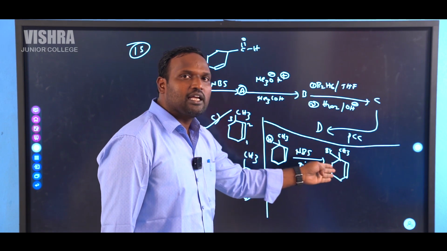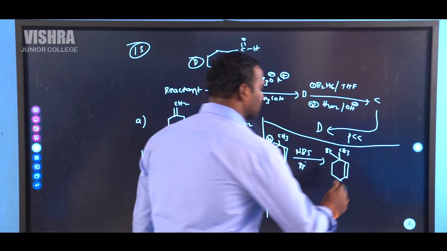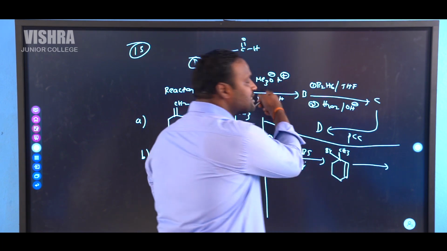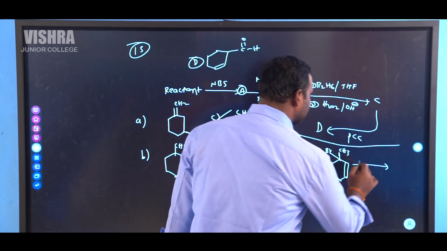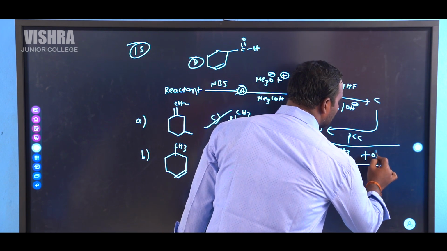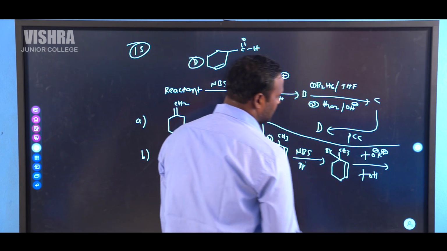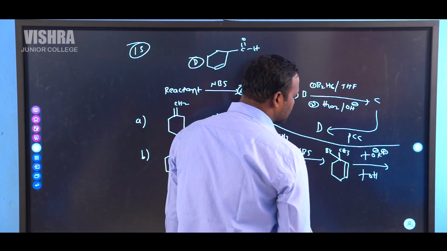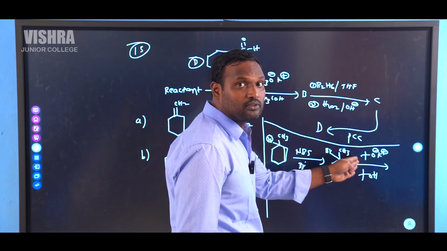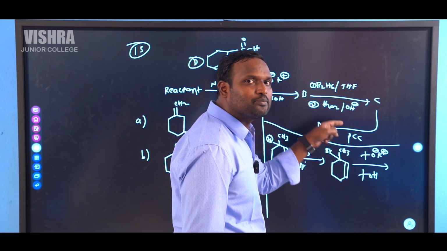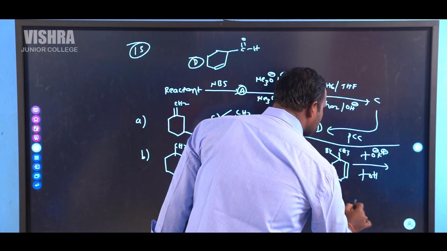In this case, immediately elimination takes place. It is an example of E2 elimination. In this case, the base is bulky, so the reaction takes place through E2. With O minus and K plus in the presence of tertiary butyl alcohol, elimination takes place. In this case, elimination takes place according to Hofmann rule. So we will get a less substituted alkene in this case. Remove this hydrogen and bromine. So finally it gives